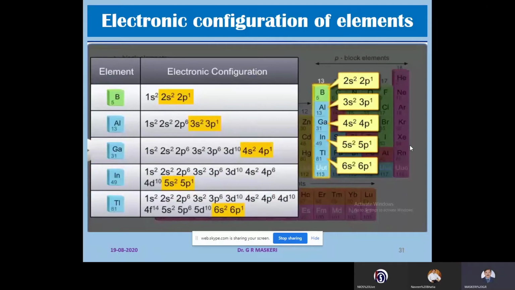If you take the electronic configuration of the elements in a group, these elements have the same electronic configuration. For example, the 13th group consists of boron, aluminium, gallium, indium, and thallium. All these have the general electronic configuration of ns2 np1. And since they have the same valence electrons, they show resemblance in chemical properties.